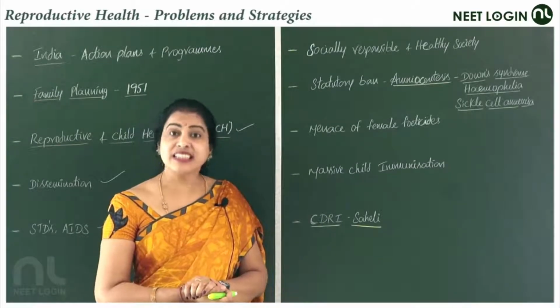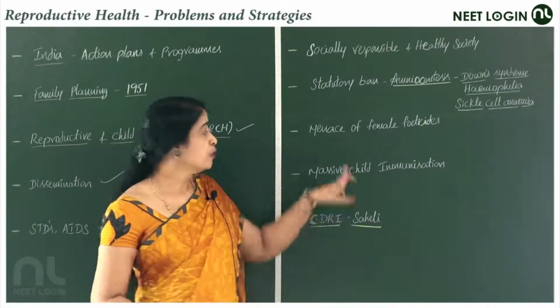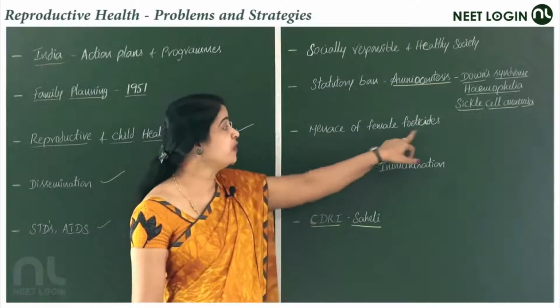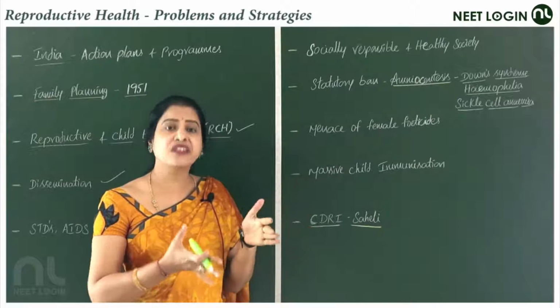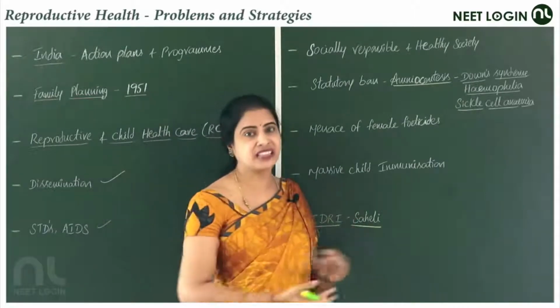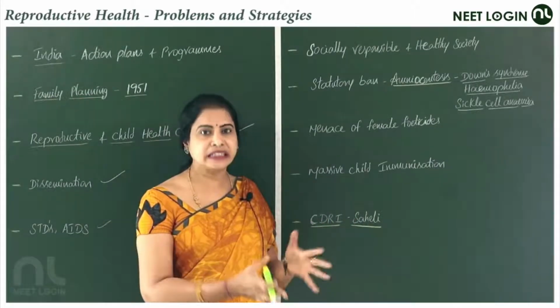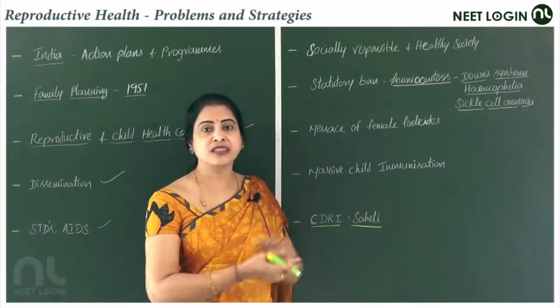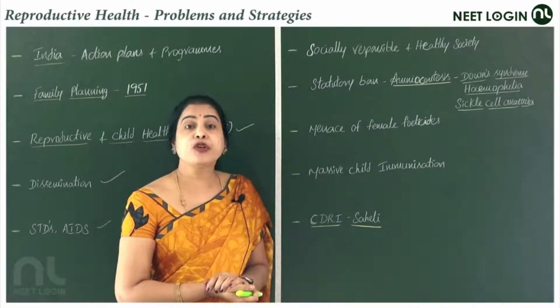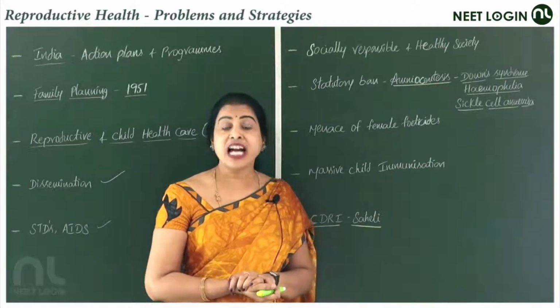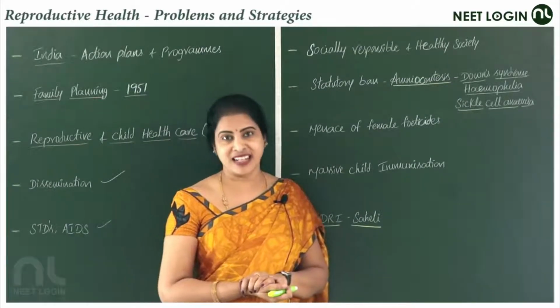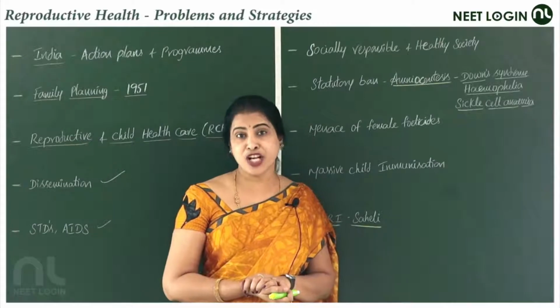That is leading to the menace of female feticide. What is this menace? It is encouraging people to go for feticide. If they come to know a baby girl is going to be born after the gestation period, they terminate it because they don't want girls. That's why our Prime Minister is also saying, Beti bachao.